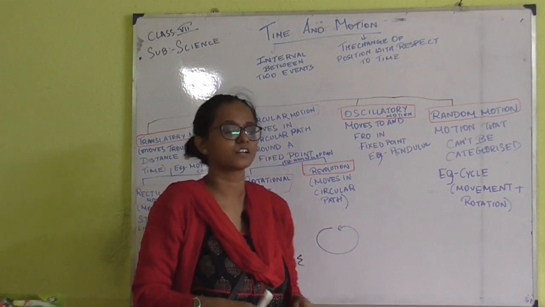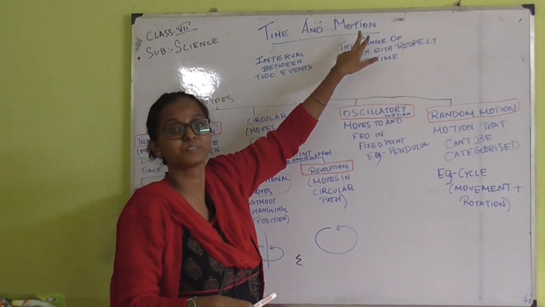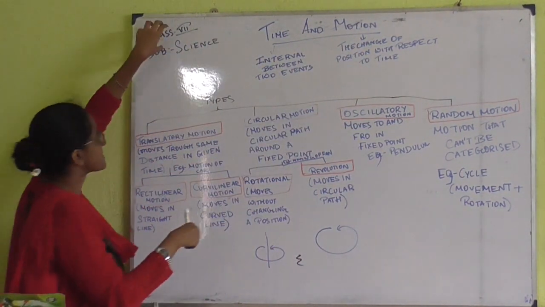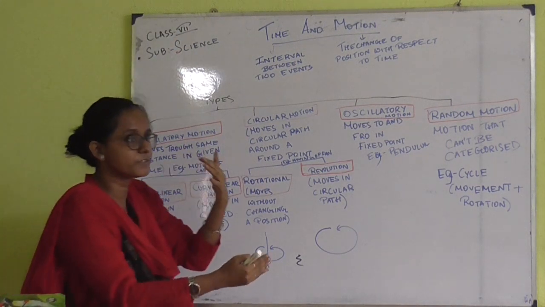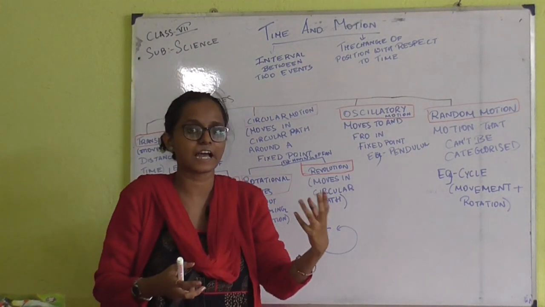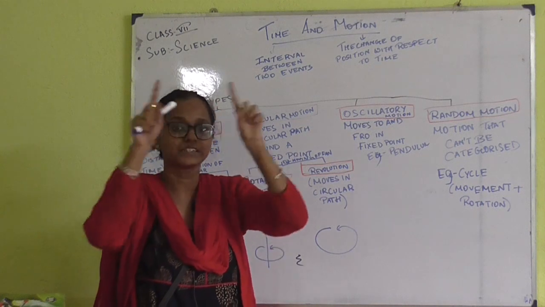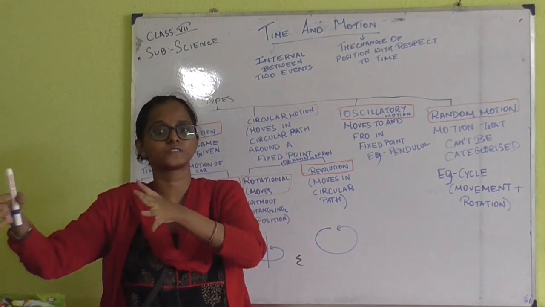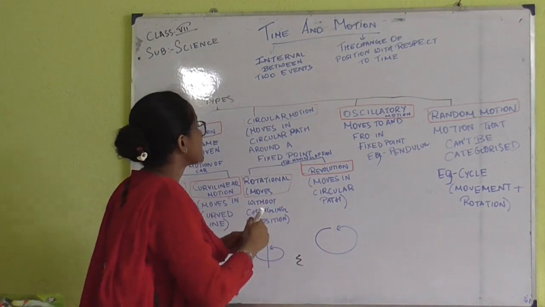Today we are going to start with the new chapter, that is time and motion, from class 7. So before going through the entire chapter, what we have to know is why the name is given, or what is the meaning of this name. Clear? So what is the meaning?